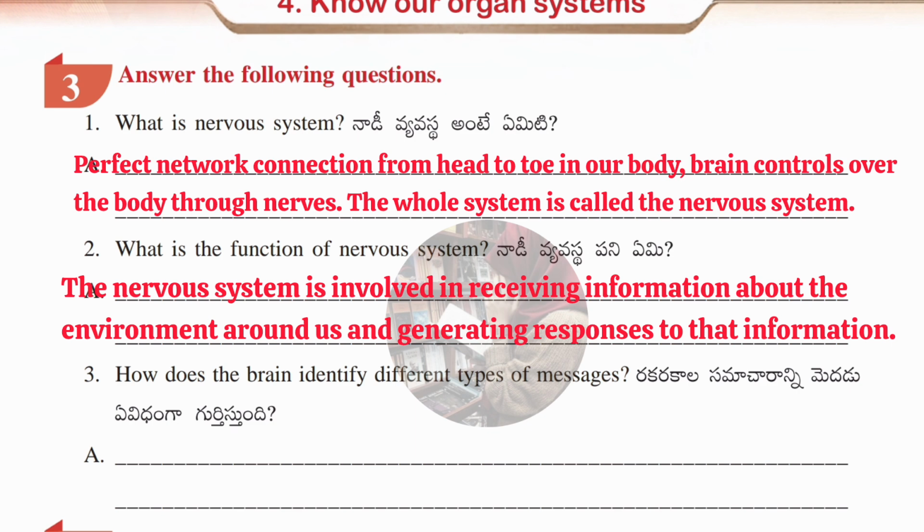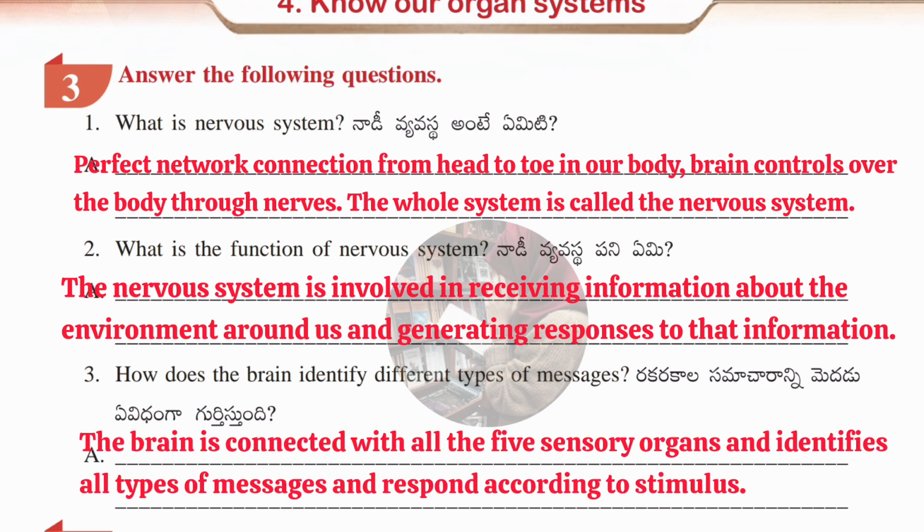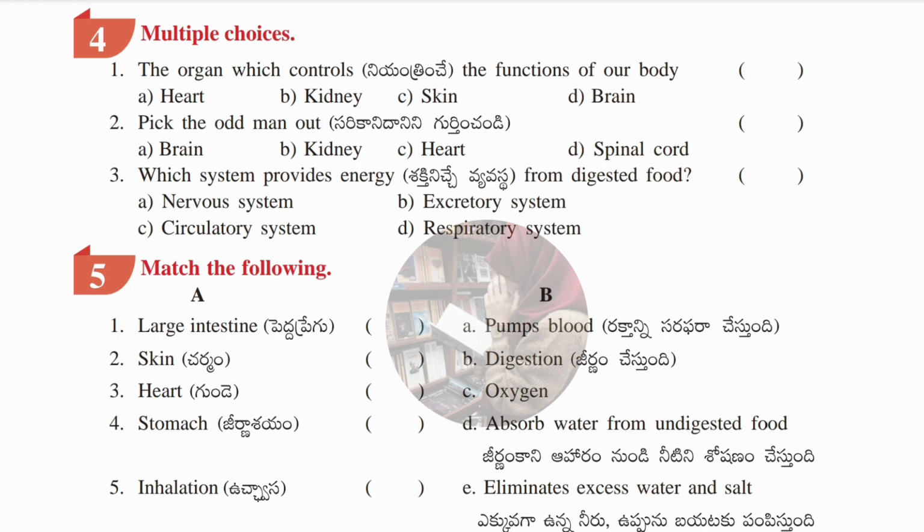Third question is, how does the brain identify different types of messages? Answer: the brain is connected with all the five sensory organs and identifies all types of messages and responds according to stimulus. Now we'll move to the fourth Roman, which is multiple choice questions. So first question is, the organ which controls the function of our body is D, brain.